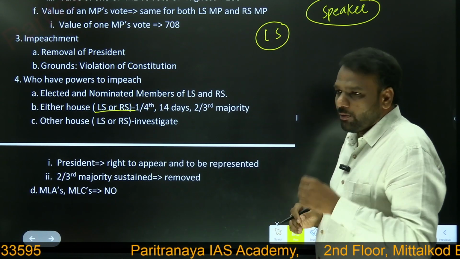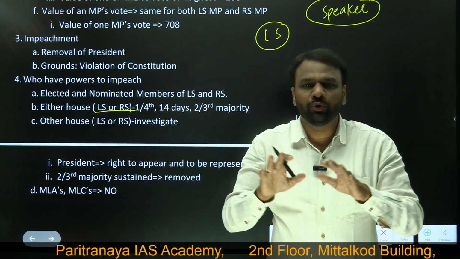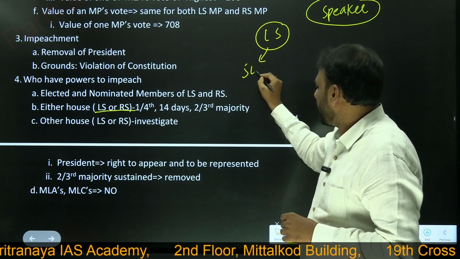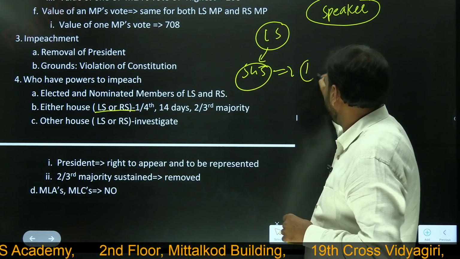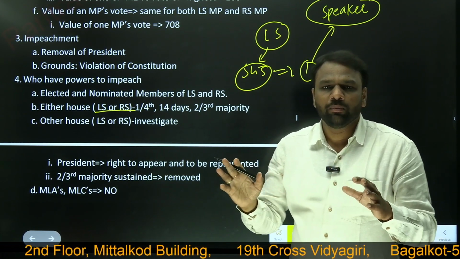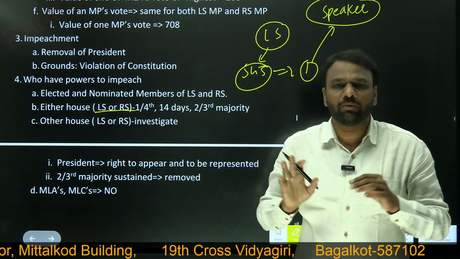In Lok Sabha, one MP will come and make a proposal that we want to remove the president. In Lok Sabha, we have 545 members. Among these 545 members, one person will come and make a proposal to the speaker, but at this time, the speaker is not bound to accept it.